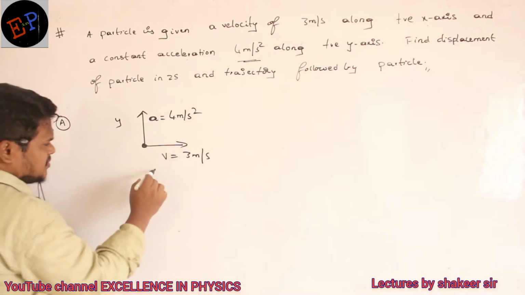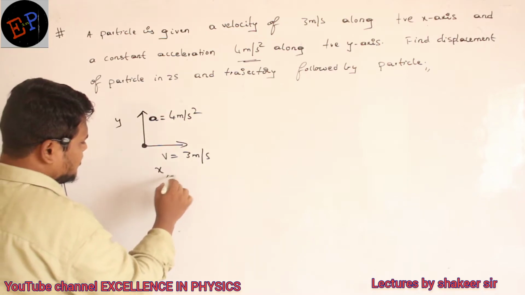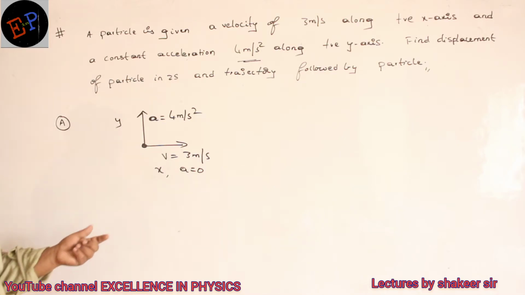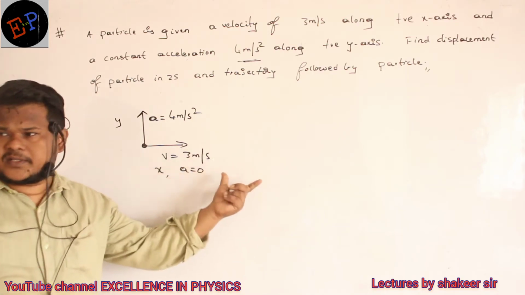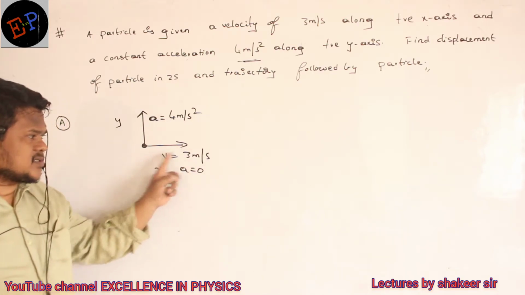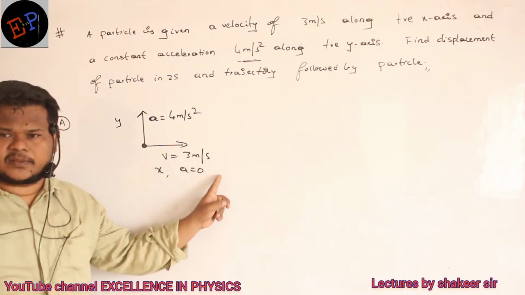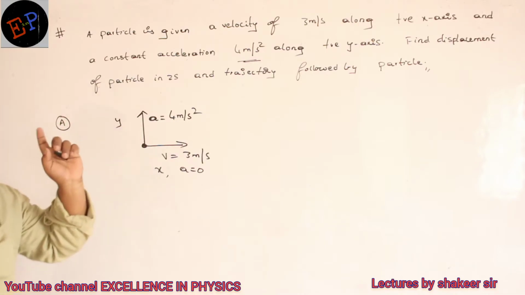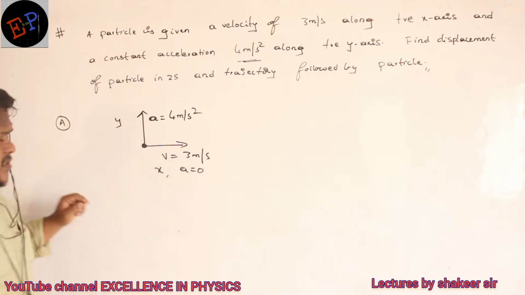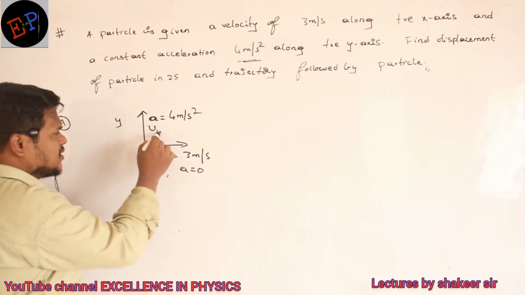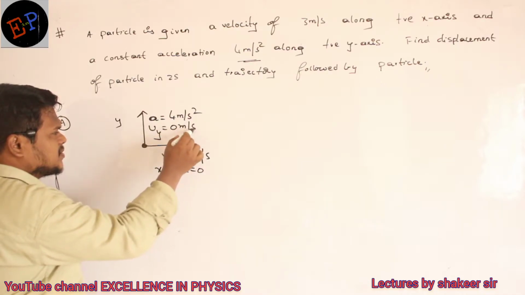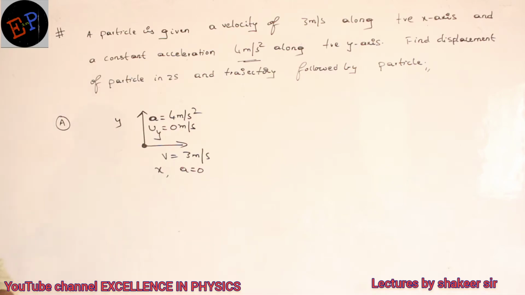It means along x-axis there is no acceleration. Along x-axis acceleration is 0. That is the meaning of this one, no? Along this direction the body is not accelerated. It is just given a constant velocity of 3 meters per second. But along y-axis the initial velocity is not present, only acceleration is present. The initial velocity along y-axis is 0 meters per second. That is the given condition.